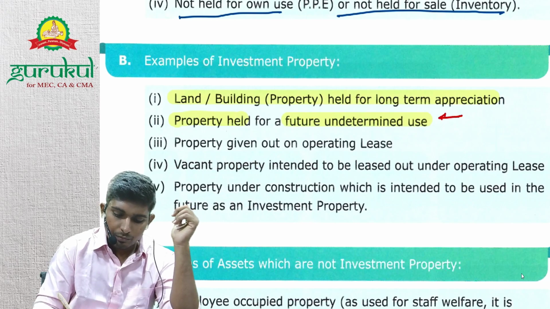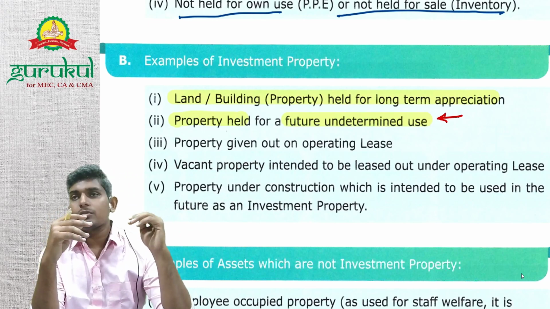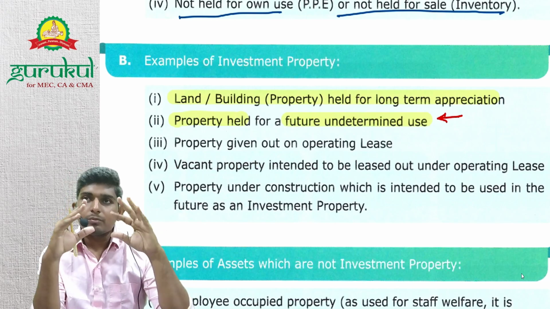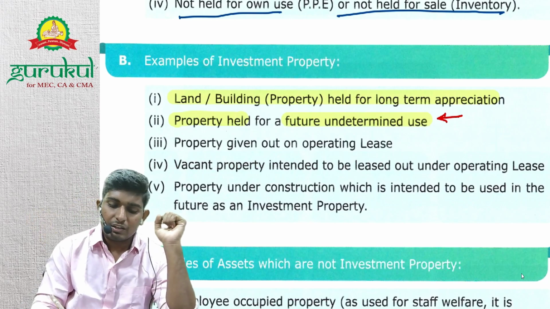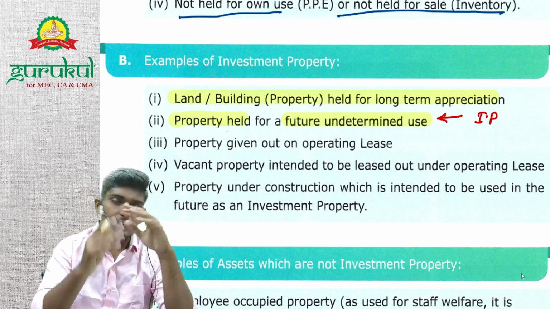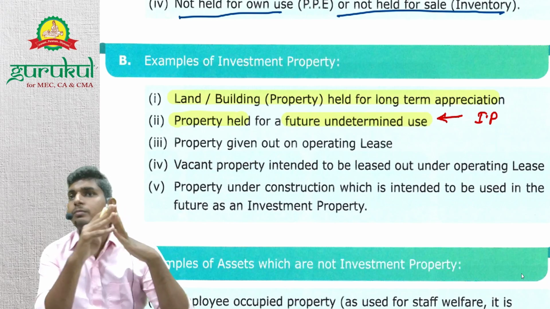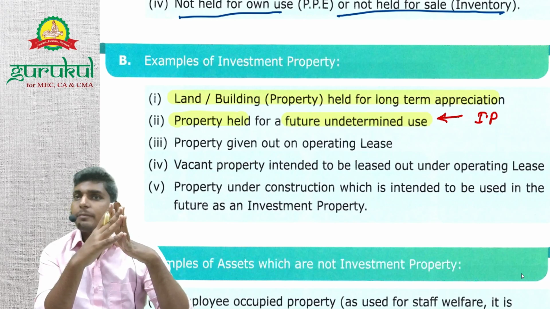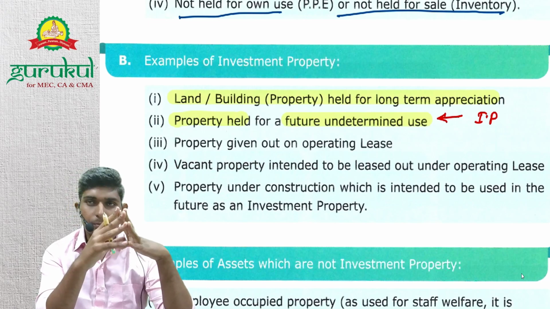This is an important point. अभी कोई प्रॉपर्टी पड़ा है अपने पास, we have a property, either land or building, and we have not decided whether to use it for own use or whether to keep it for investment purpose. If we have undetermined use, then we will simply classify it as investment property. So if there's a property and use is not determined, then it's an investment property. And if they have determined to use it for capital appreciation, then investment property. If it's determined for own use, then it's PP, right?